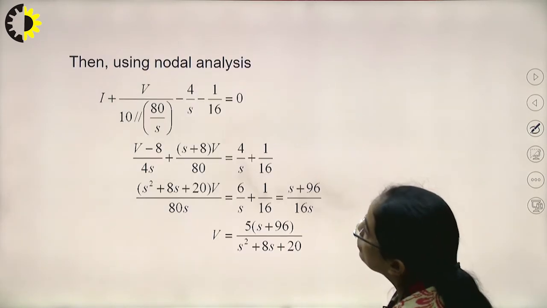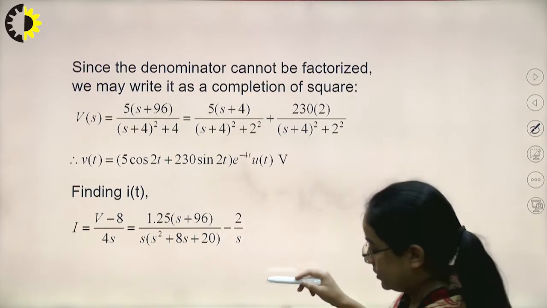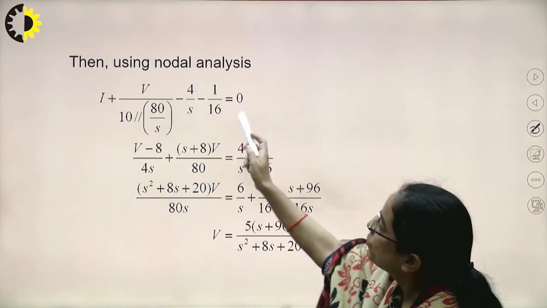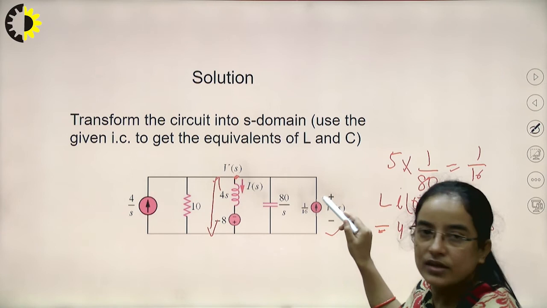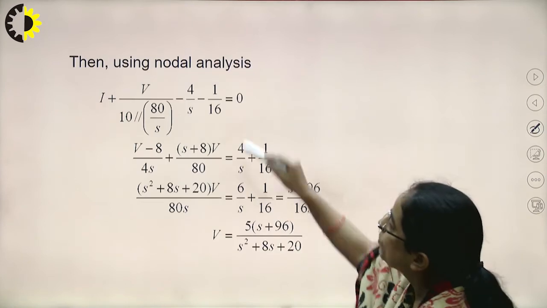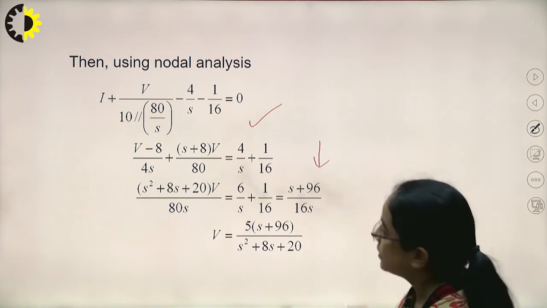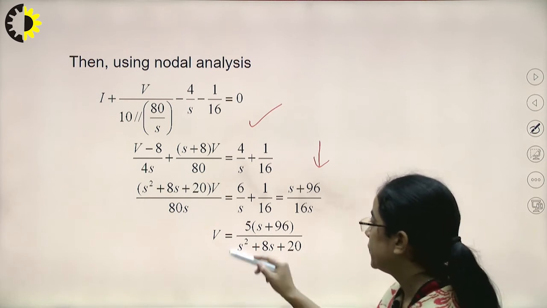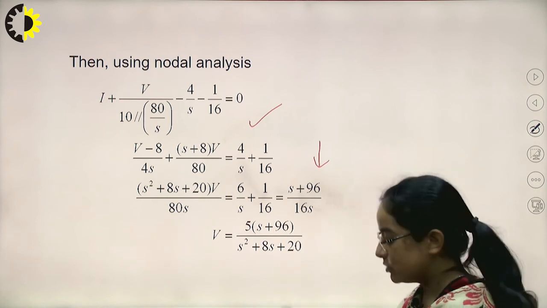Now at this node we will write the KCL. So V divided by 10 parallel 80 by S, minus 4 by S, minus 1/16, minus because the direction of current is upward. These are the steps for solving; I am not going into them. You will have the voltage V in the S domain as 5 into S plus 96 divided by S square plus 8S plus 20.